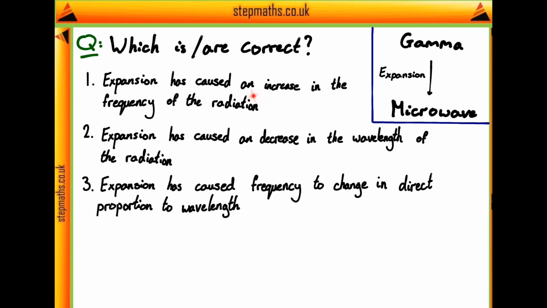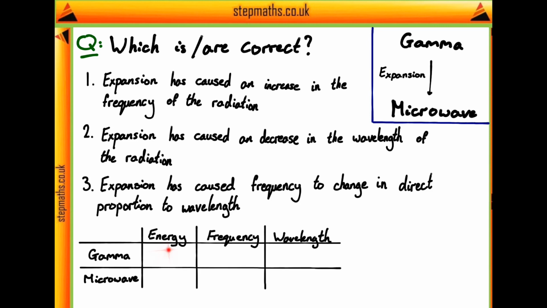we see that we need to think about the frequency of our gamma and microwave radiation. Looking at our second one, we're considering the wavelength of the radiation, and finally we're thinking about how the frequency has changed in proportion to wavelength. So we need to think about frequency and wavelength of our radiation. To do this, it's probably best to draw up a table of what we know about gamma and microwave radiation. So I'm going to put this little table here where we're talking about the energy, frequency and wavelength. While we're not talking about energy here, I think it's quite useful to put the energy up because it might help us think about the frequency and wavelength. And it's something which people might remember, so it might prompt some answers related to frequency and wavelength.